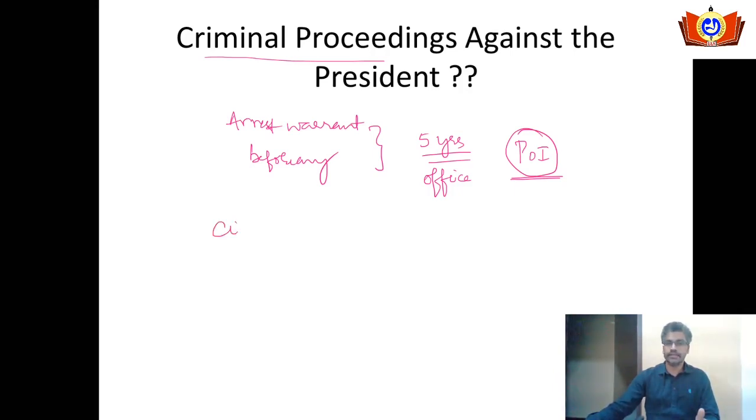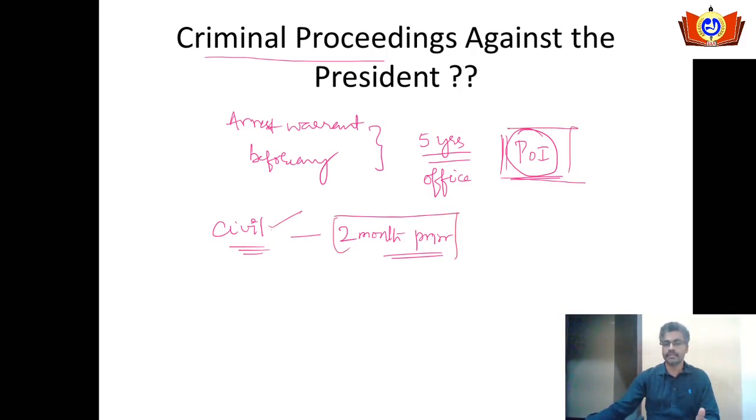In case of the civil cases, the proceedings can be held, but there should be 2 months prior notice given regarding the civil proceedings. So as long as he stays in the office of the president, there will be no criminal proceedings. Civil proceedings can happen with the 2 months prior notice. This is the special immunity given to President of India.